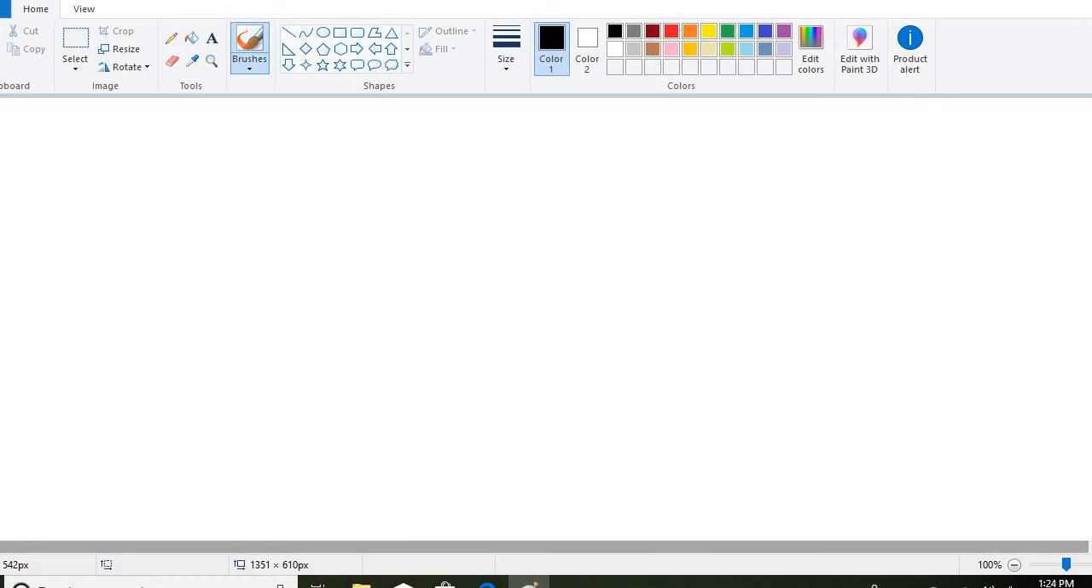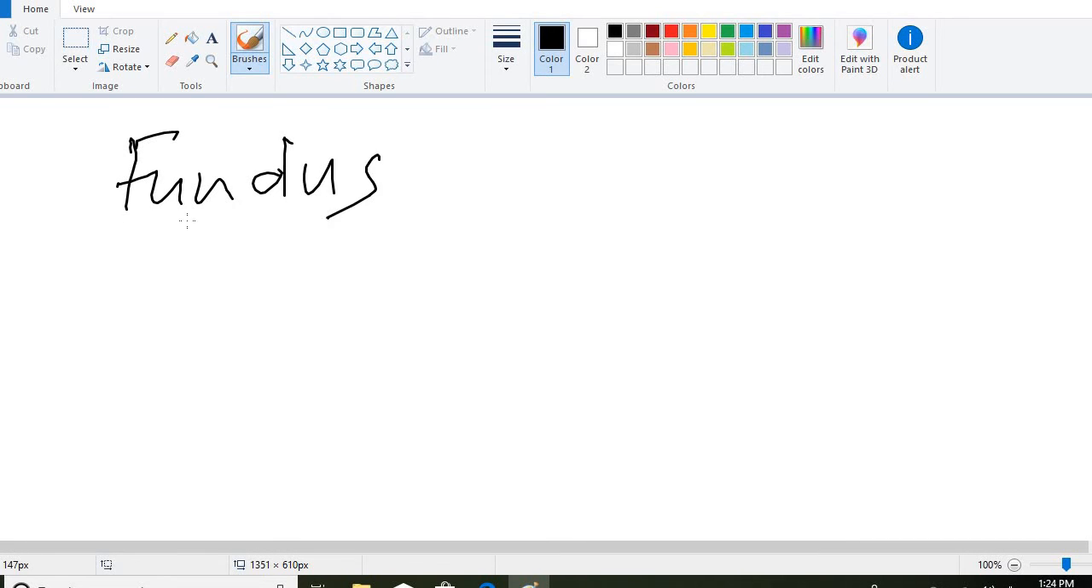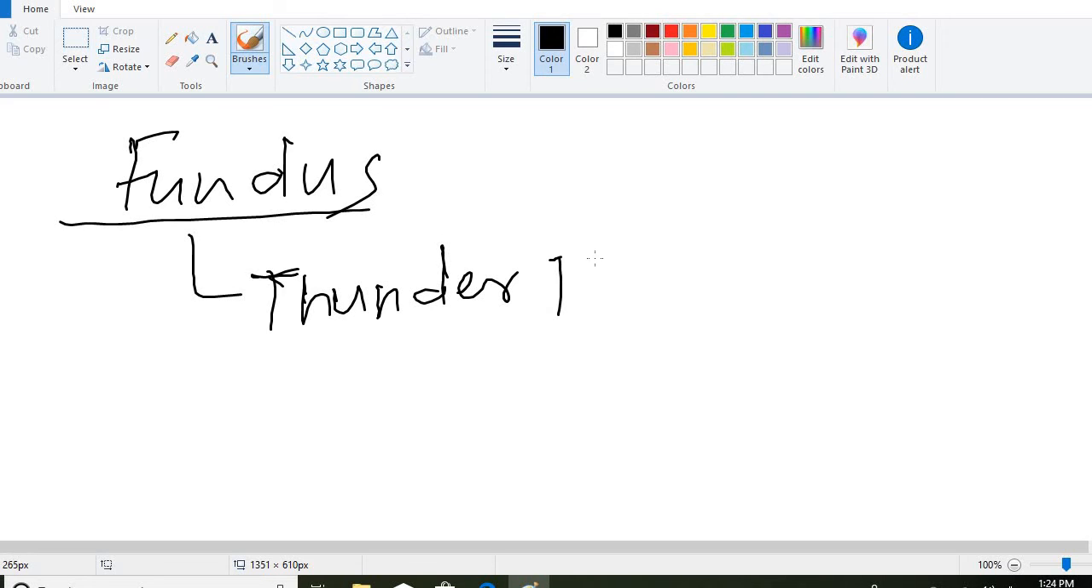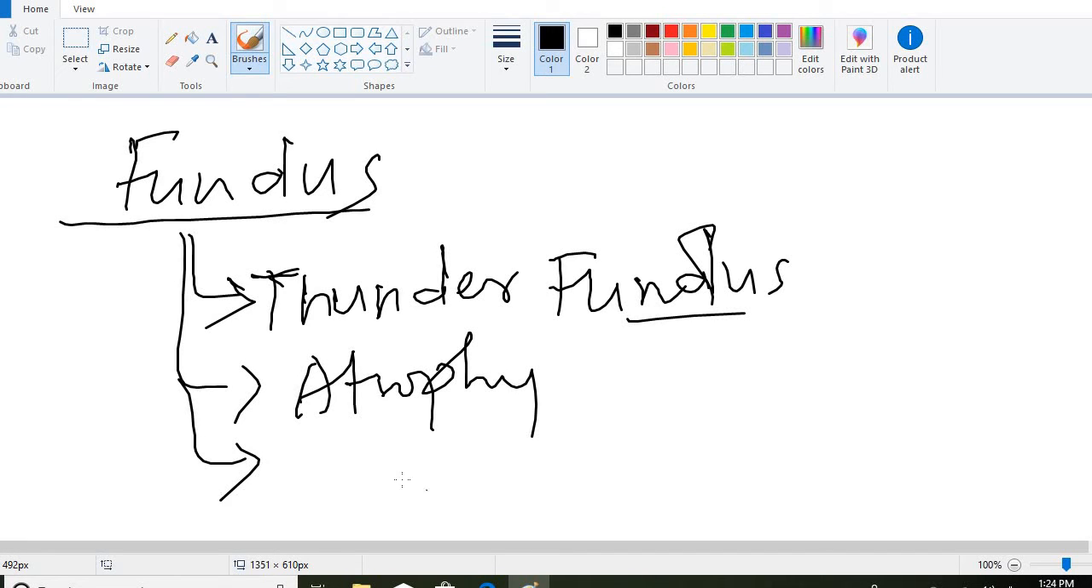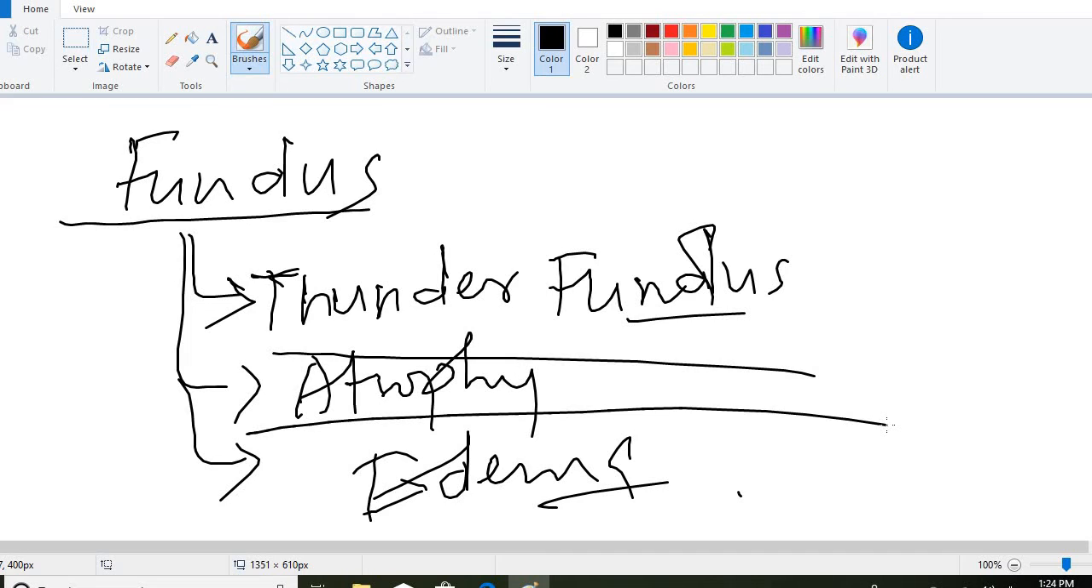Now coming to the examination, fundus examination shows a blood and thunder fundus appearance, because of blood clots, and atrophy of the fundus because of occlusion of the vein, and edema. Blood and thunder fundus appearance, atrophy of the vein, edema. This is the fundus examination.